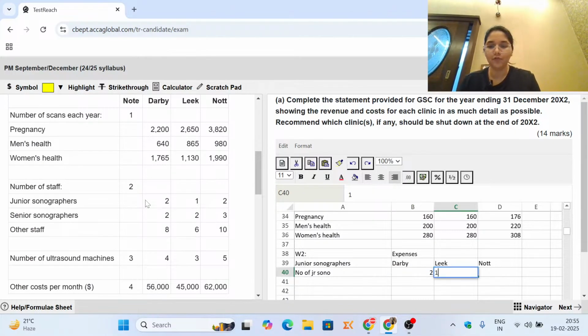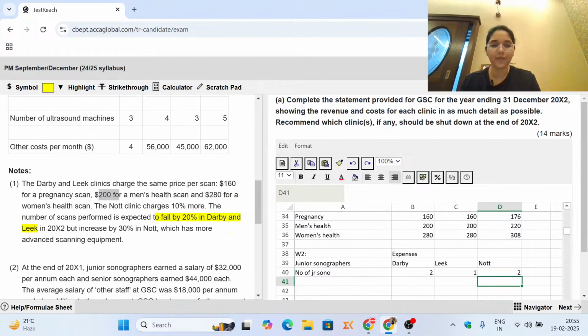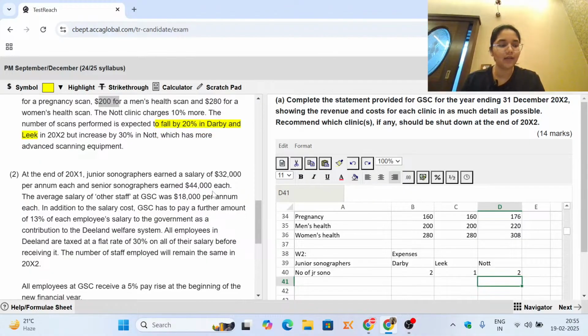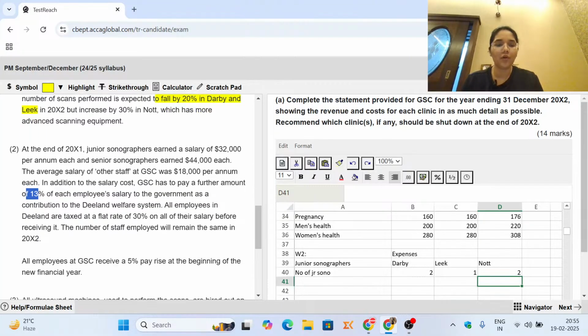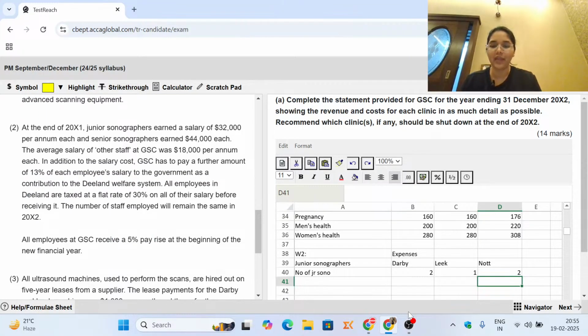You have 2, 1 and 2. So this is the number of people that you have, and they are earning a salary of 32,000 per annum, and we were told that 13% is what we contribute for their welfare to the government, and then you're also giving them a 5% pay rise. So let's talk about the salary.